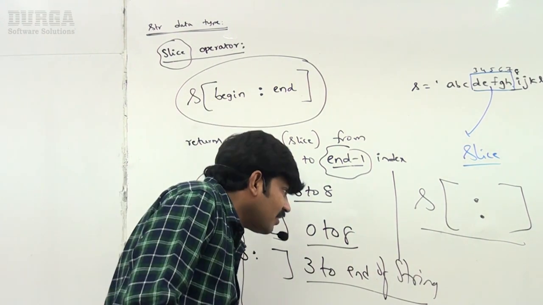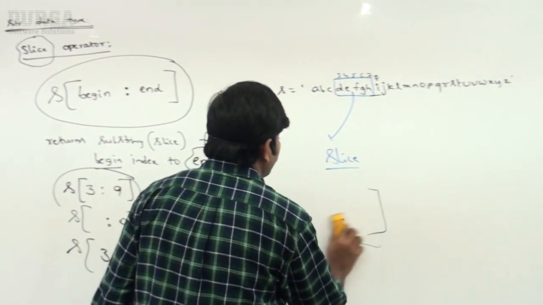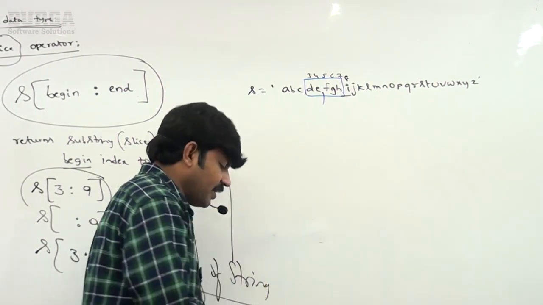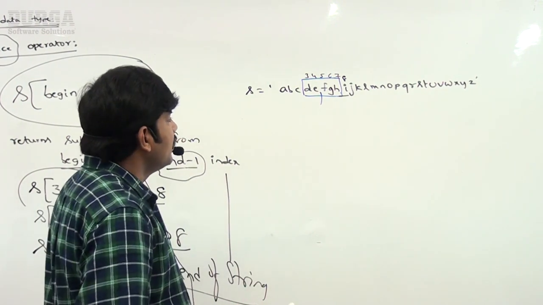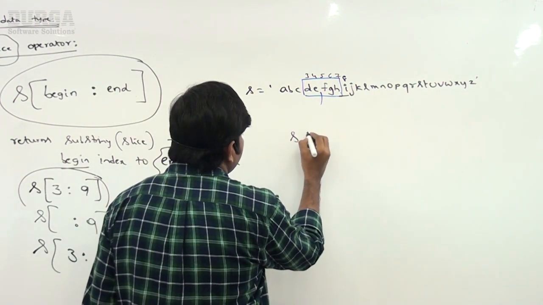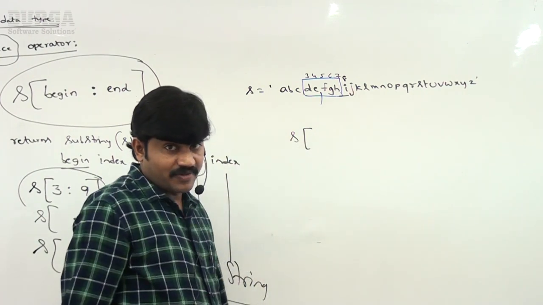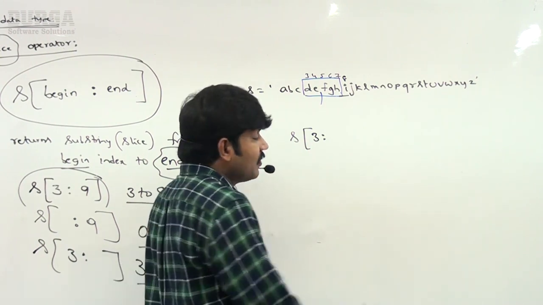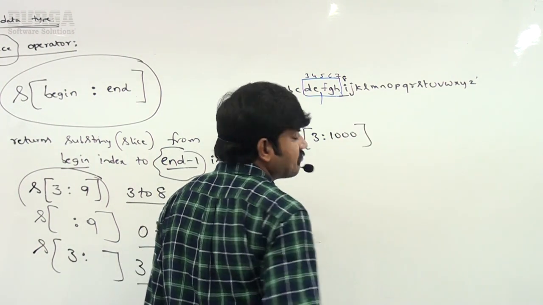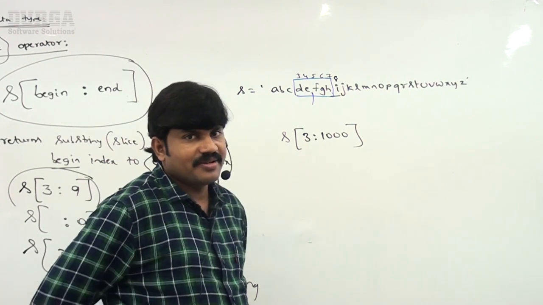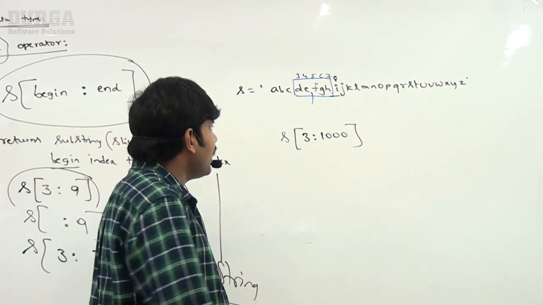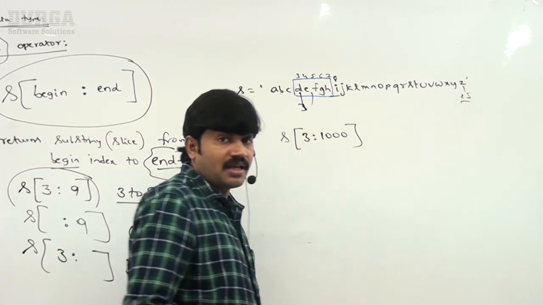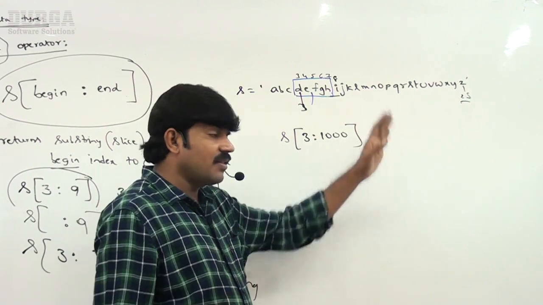Okay, well. Here, I want to give one more small finishing touch for this slice operator. This is just a basic introduction, not the complete discussion of the slice operator, right? In the string concept, I will explain in detail. Don't worry. Suppose here I'm taking S of, listen very carefully, 3 colon 1000. Sir, can you please tell what answer we are going to get? Actually, the third index to the 25th index are the only valid indexes, and the alphabet has 26 symbols in total, so 25th is the last index.